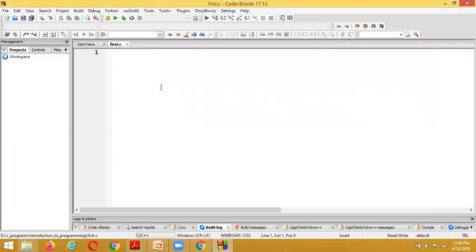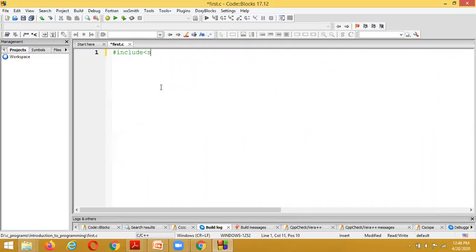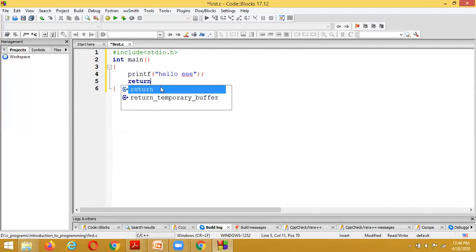Here is the code I am typing: hash include stdio dot h, then int main, then printf, and inside the printf I type Hello triple, then return 0. This is the general program used for displaying Hello world or hello triple.